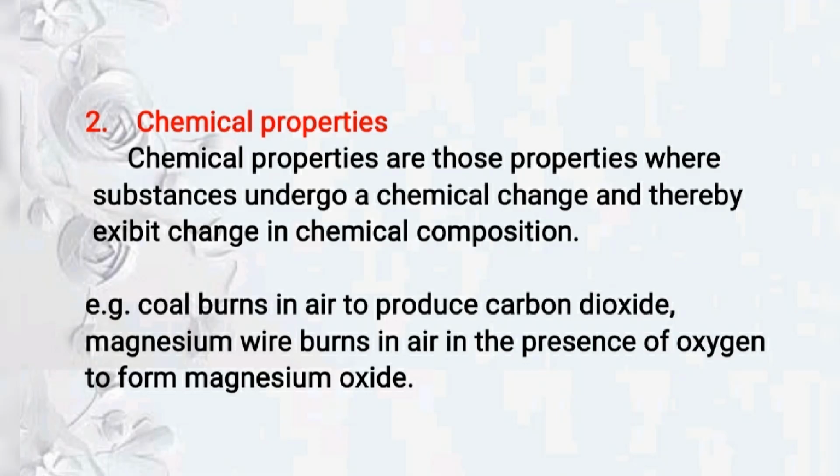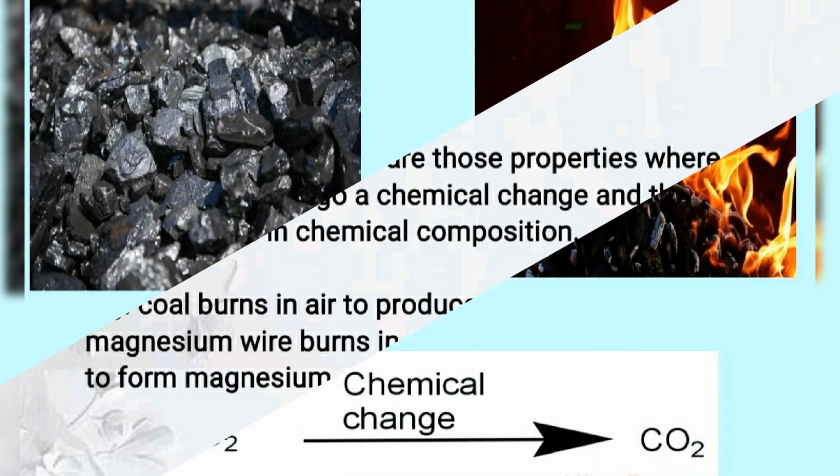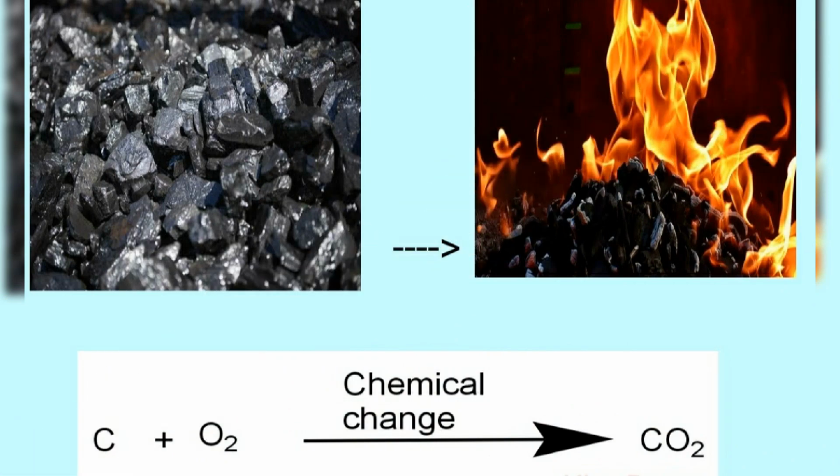Second is chemical properties. Chemical properties are those properties where a substance undergoes a chemical change. It means their chemical composition changes. Consider an example: if coal burns in the air, then it gives carbon dioxide. We know that the coal formula is carbon, that is C. In air it burns, so it reacts with oxygen to give carbon dioxide.